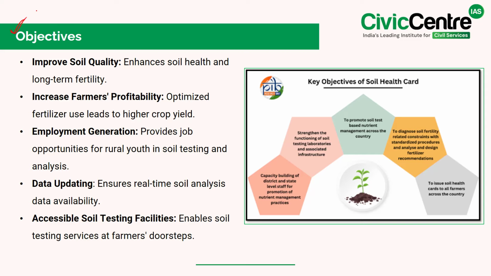The first objective is to improve the soil quality, ensuring long-term fertility and better crop productivity. The second objective is to increase the farmer's profitability by promoting optimized fertilizer use, which leads to higher yields.